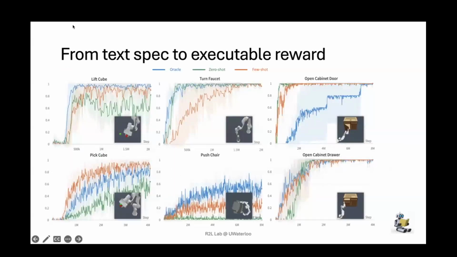So empirically, what does this do? When we do this, we find that we can generate reward functions that perform similarly to human-designed reward functions. On these graphs, the blue curves are human-written Oracle reward functions, and the green curves are zero-shot generation using text reward. The orange ones are few-shot in-context learning with text reward. This is on the dataset ManiSkill2.